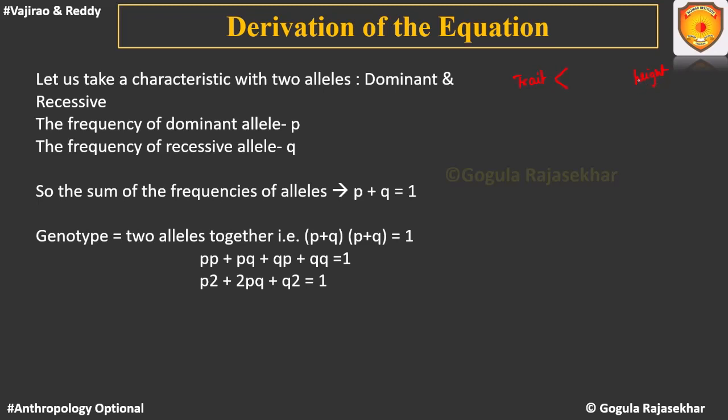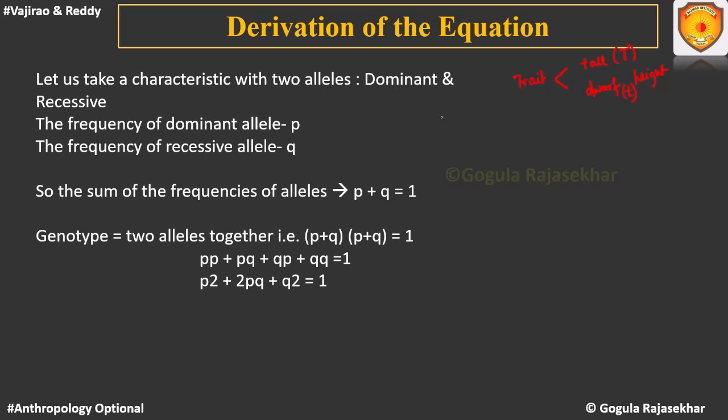Now, if you take the height, you can have two alleles. One is tall, another one is the dwarf variety. Now, out of which one of them is a dominant one. Let me write it as capital T. Another one is the recessive one. Let me write it as small t.